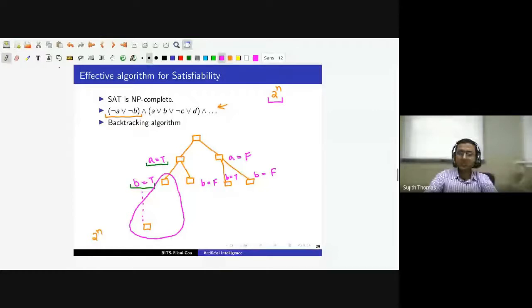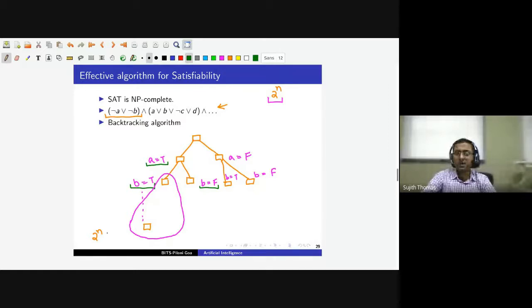So whenever the algorithm finds that one of the clauses cannot be satisfied, it will backtrack. It will no longer try B is equal to true; it will try some other assignment for symbol B, maybe B is equal to false, and so on. So essentially it has pruned this portion of the search space.